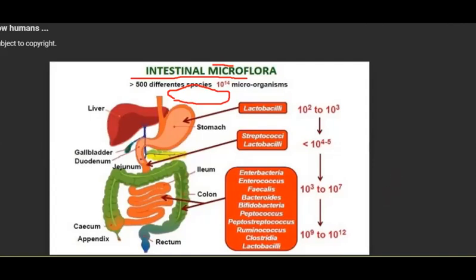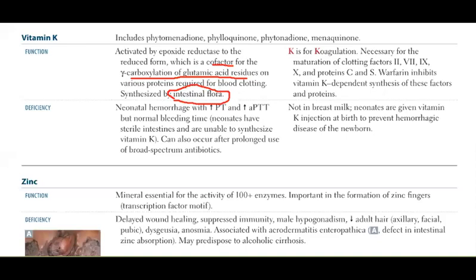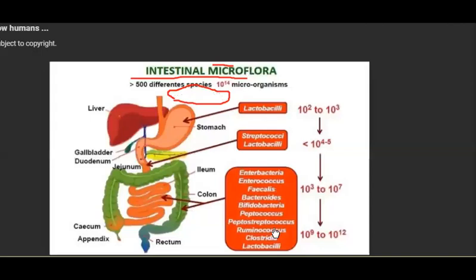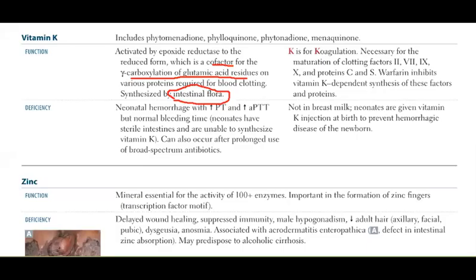Okay, so I just opened it to tell you that vitamin K is synthesized by the intestinal flora. All these names written over here are your natural flora, the natural bacteria present in your gut lining. And they're different. In the stomach, it is different. In the small intestine, it is different. In the large intestine, in your colon, there are so many. Okay, so let's go back to our First Aid.